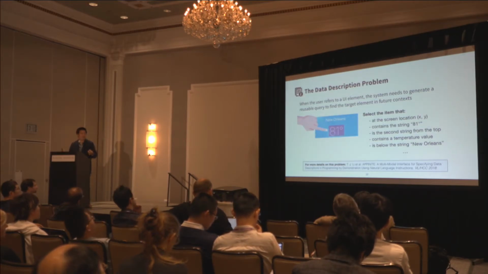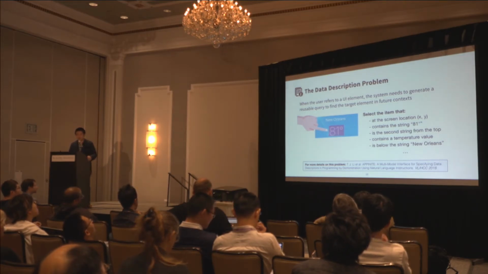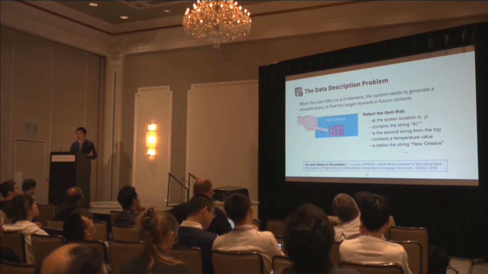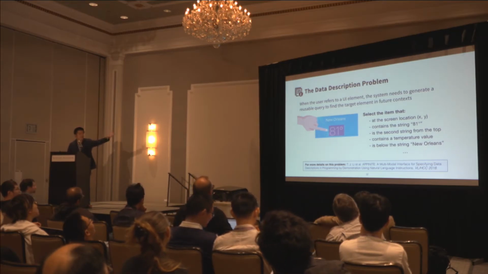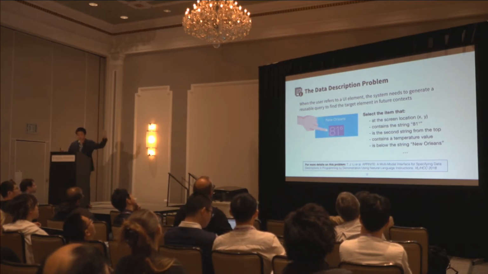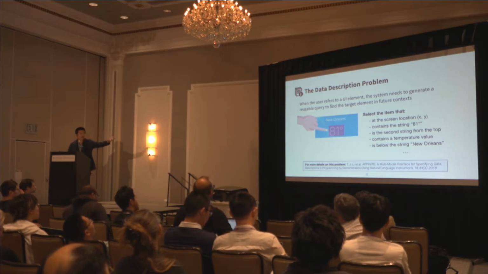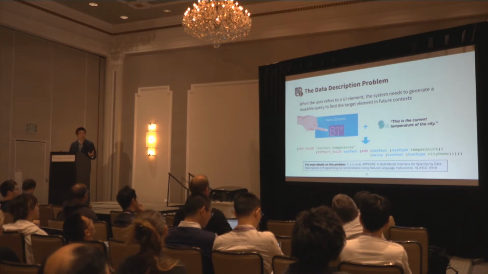Another challenge in generalization is the data description problem. When a user points to an element on the GUI, the system needs to generate a query for identifying the target element in future executions. For example, when the user points at this element, the system needs to figure out if the user wants to record this action as selecting the item at this exact pixel location, the item that has the exact string, 81 degrees, or something else. Our approach is to ask the user to describe the ambiguous concept in natural language.